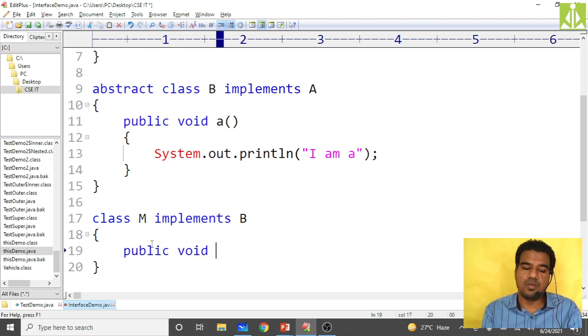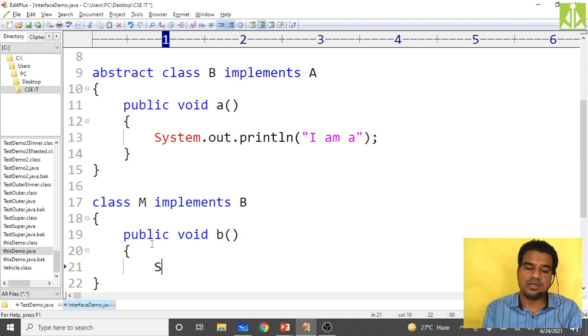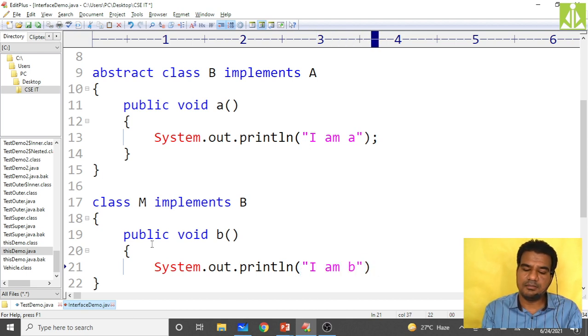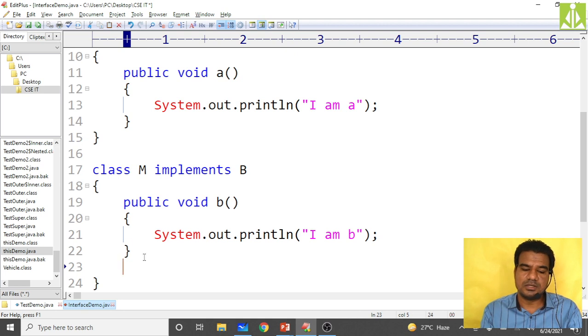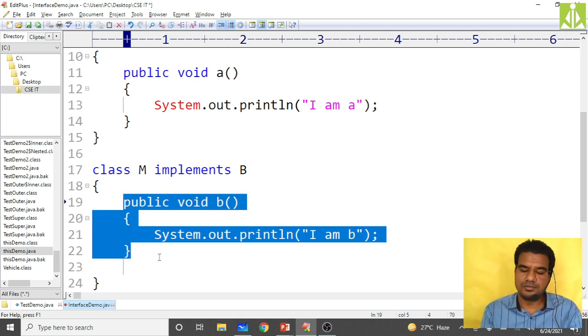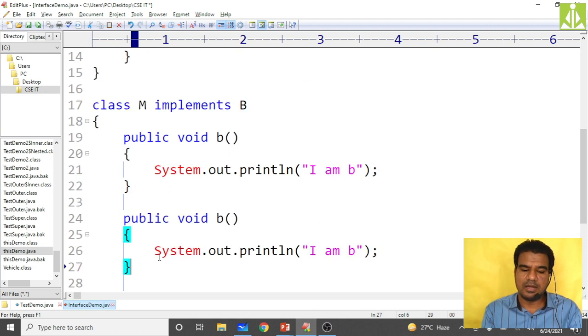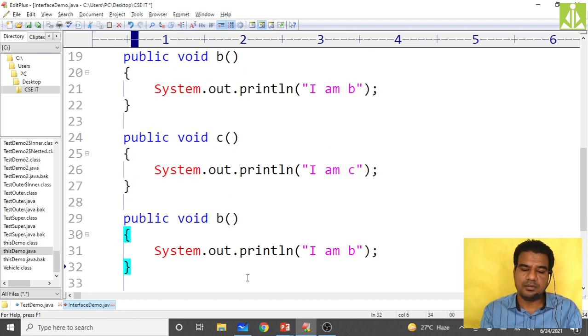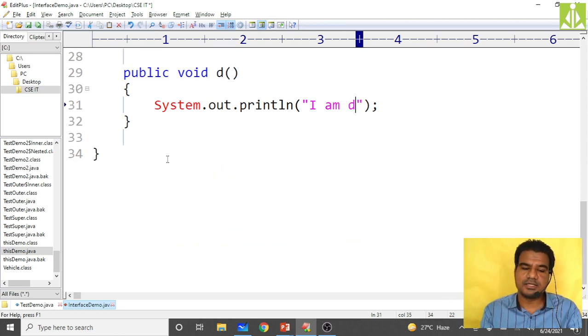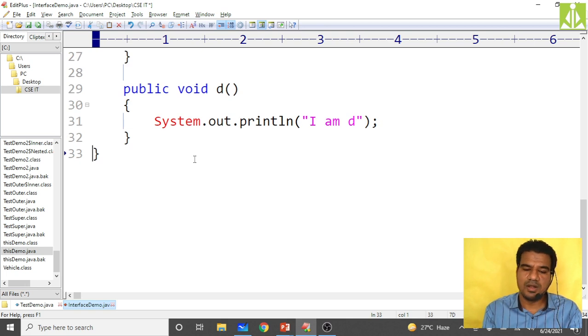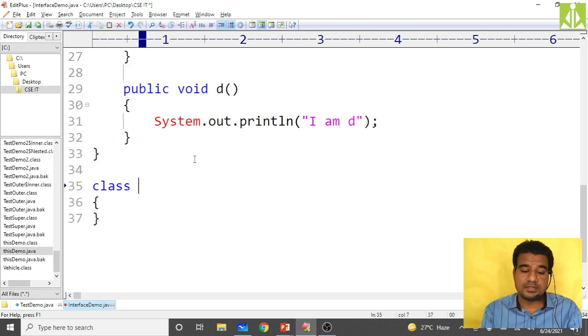So public void b of. Come down here, and you print System.out.println of "I am b". Then close it and declare one more method. I will copy the code, it will save time. Just come down and make it c, "I am c". One more, make it d, "I am d". Now my concrete class m has given the definitions for all.